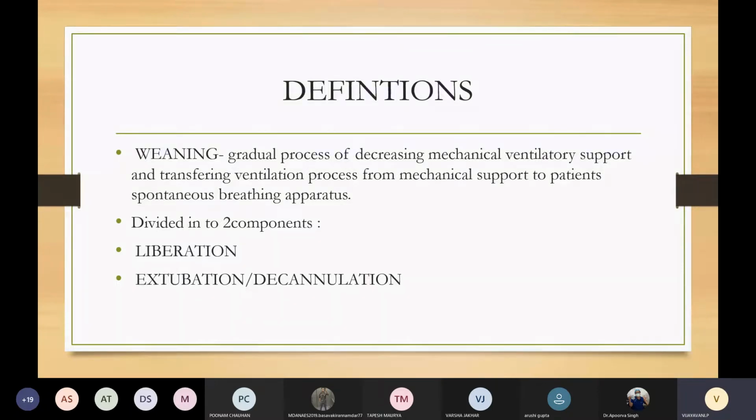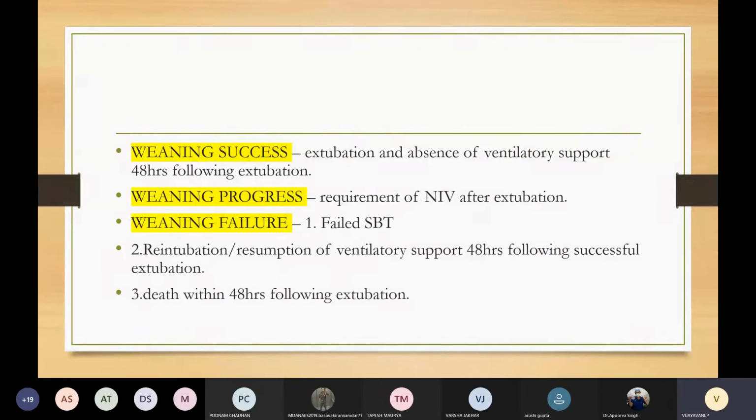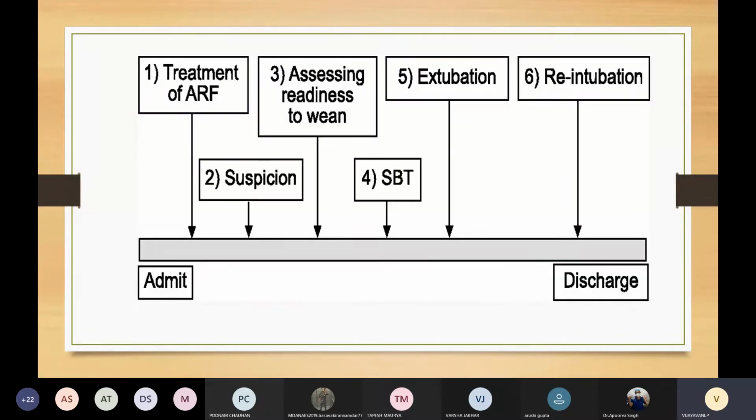Now, what is weaning success? Weaning success means extubation and absence of ventilatory support 48 hours following extubation. Weaning progress means requirement of non-invasive ventilation after extubation. Now, weaning failure has three criteria. One is failed spontaneous breathing trial, re-intubation or resumption of ventilatory support 48 hours following successful extubation, or death within 48 hours following extubation.